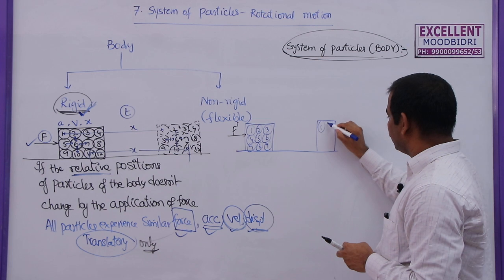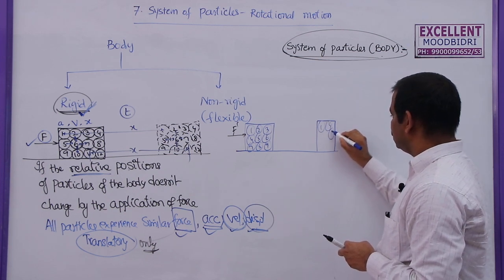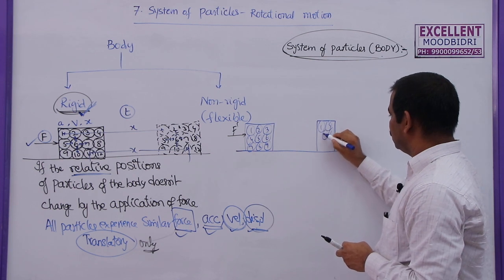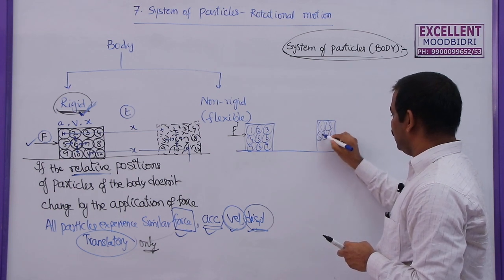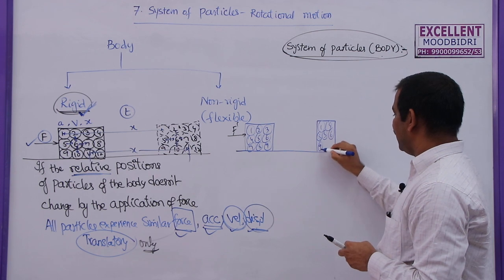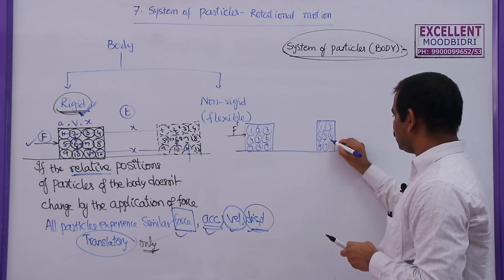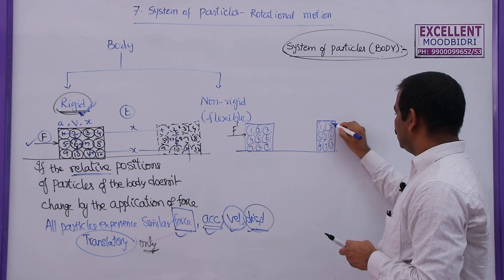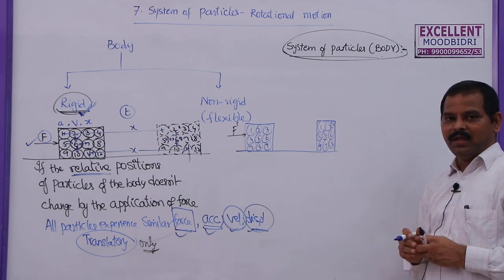So this is particle 1, this is particle 5, this is 6, this is 3, this is 8, 9, 7, 3 and 2. Here what is happening?